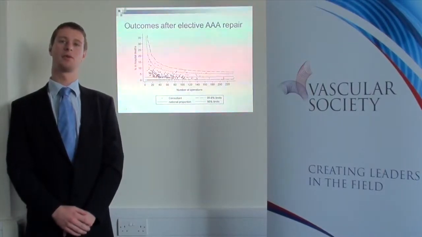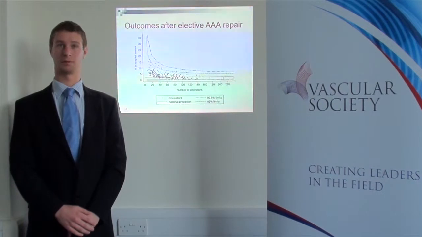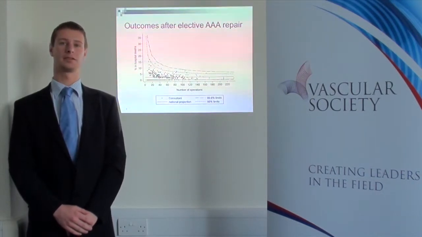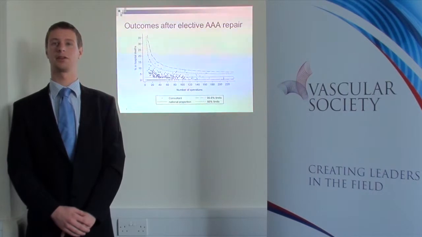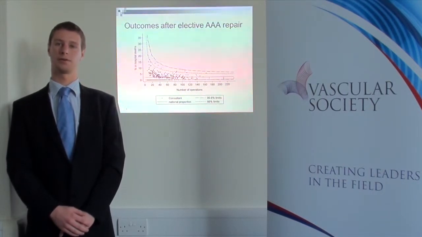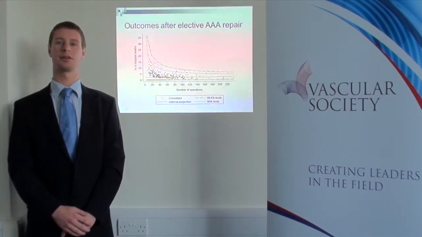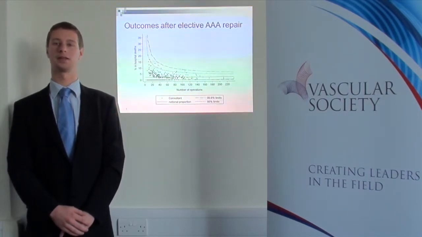It is increasingly common to see the outcomes after surgery published for different procedures. The Vascular Society has led the publication of information on the outcomes of vascular procedures, such as AAA repair, and we expect the range of this information to be increased in the coming years. It is common for information on NHS hospitals or surgeons to be published in a table that gives the number of procedures performed and some measure of outcome, such as post-operative mortality.